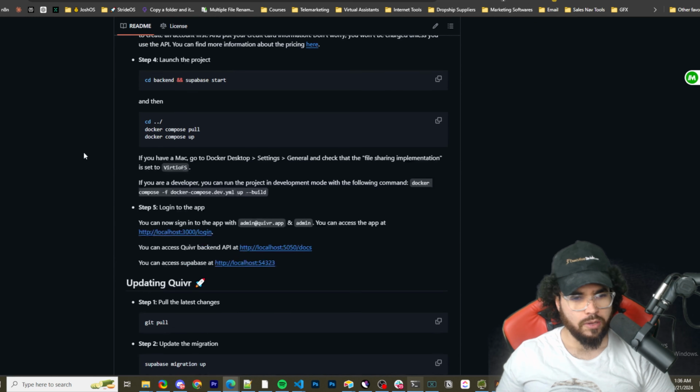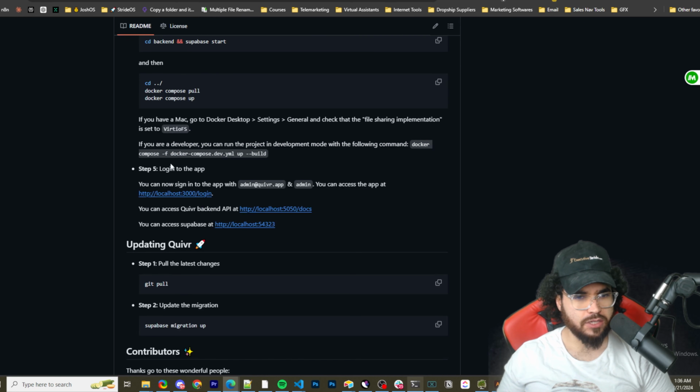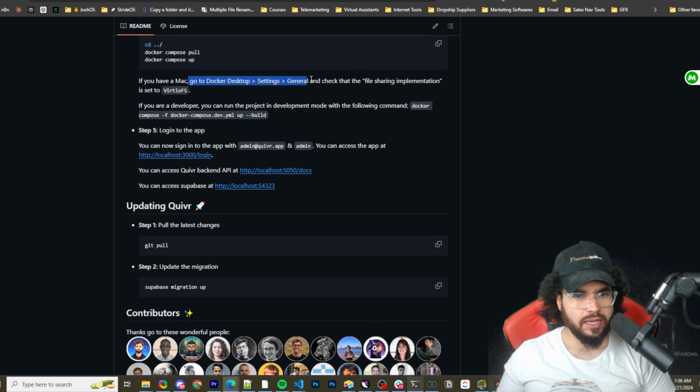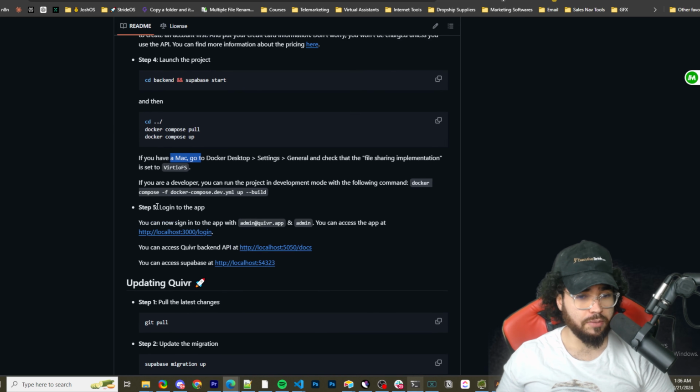Okay. It's also saying here you could do a different command if you want to pull from the docker-compose.dev YAML file. So this is if you're a developer and you want to run the project in development mode. I didn't try that one out, but you could do either one. And then it's saying you may have to change a setting if you're on Mac. Okay, I'm not on Mac, so if you are on Mac, you may want to check that out. Once it's all pulled, the images and the containers, then you can log into the app.